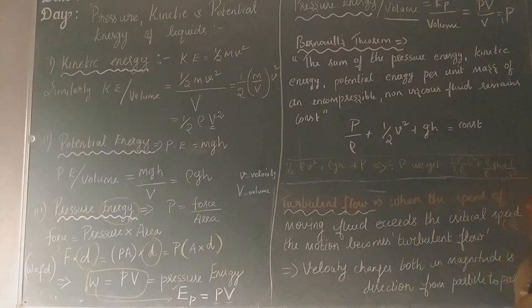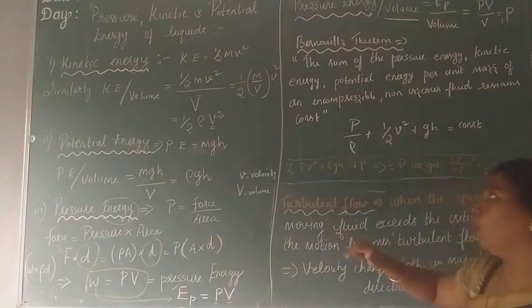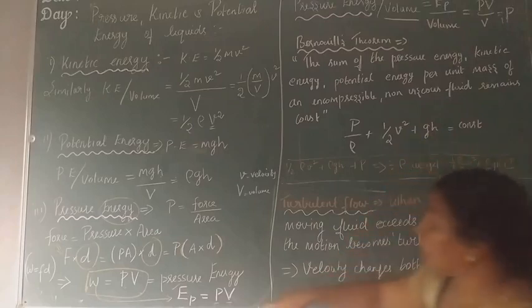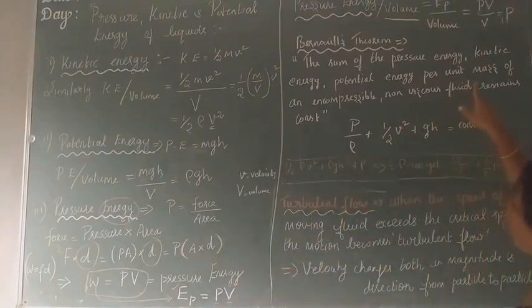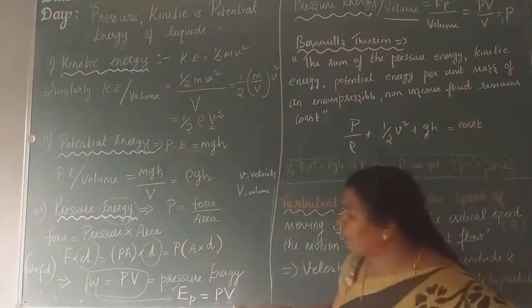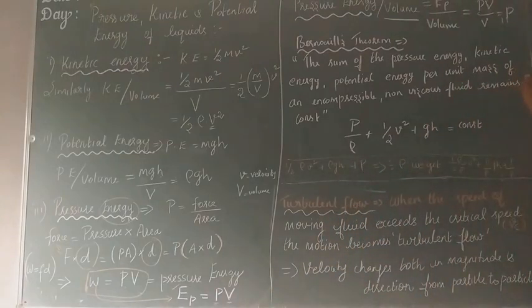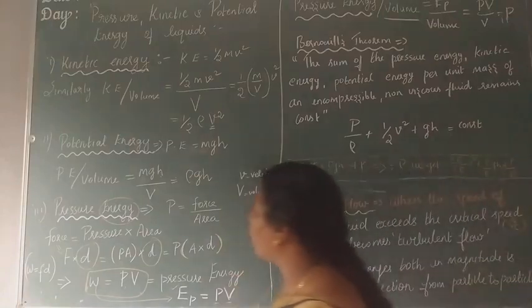Next step, you are going to see the pressure energy per unit volume. So what is the formula for pressure energy per unit volume? That is EP divided by volume. When I am dividing PV by volume, what is the answer? That is P. See here, PV divided by volume, so the two V's cancel. And what is the answer? You got it. Pressure.